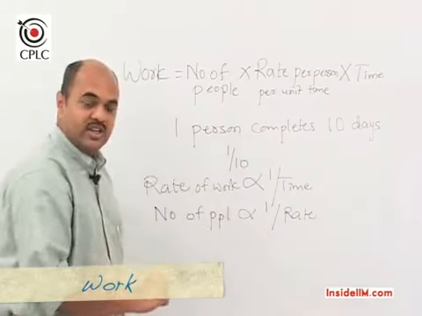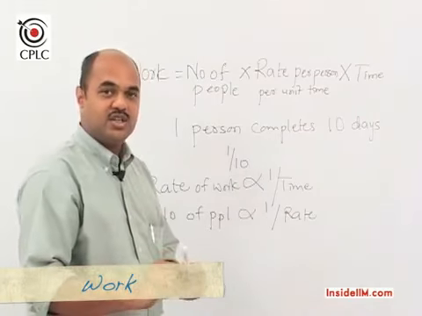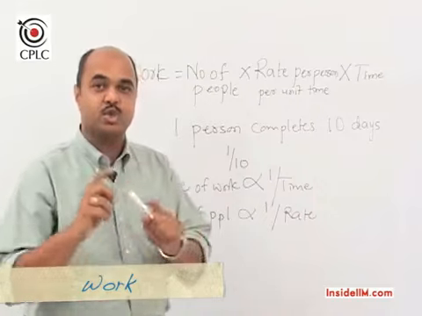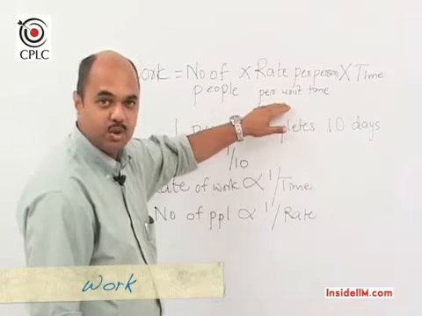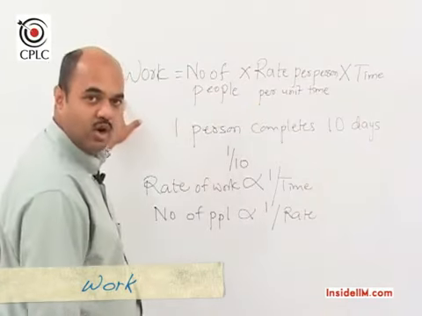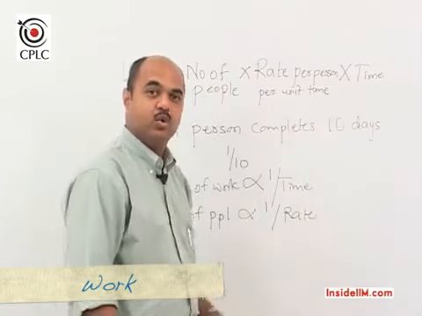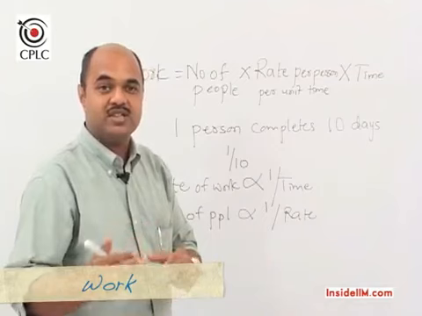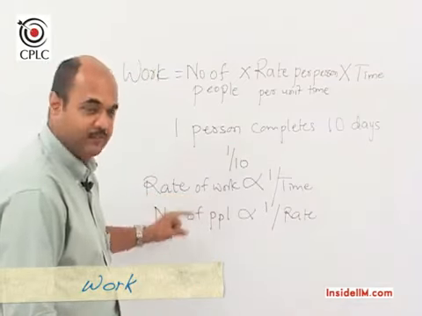So based on all this, if we say that the rate of work changes in the ratio A is to B, that means if this parameter changes in the ratio A is to B, and if these 2 parameters are constant, then the time required to complete the work would change in the ratio B is to A. An outcome of this is that they are inversely related.